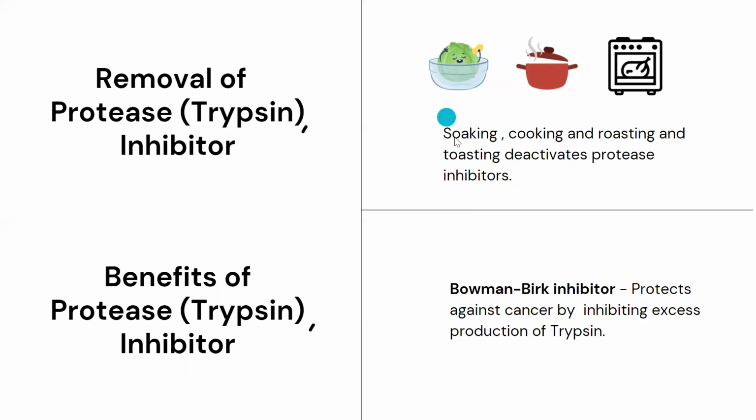Your mother would be soaking peas or dal, or beans, rajma, or soya bean, the night before cooking, right? The purpose of soaking is to remove these protease inhibitors or anti-nutritional factors, and they are also removed easily by cooking, roasting, or toasting. These are the basic activities which you see in the kitchen.